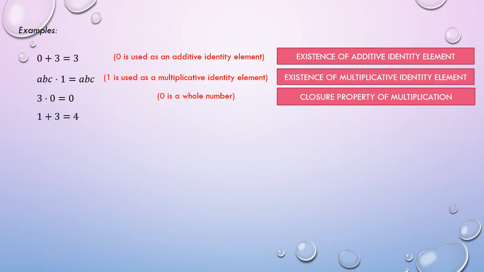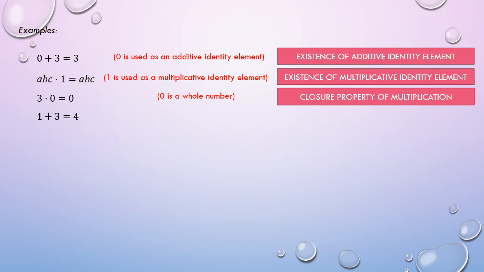The next example happens to be in the same case as the previous example. In this, we can see the presence of number 1, and we all know 1 is treated as a multiplicative identity element if it satisfies this condition. Comparing these two equations shown, we can clearly see that the two are of different formats. In other words, the given statement does not satisfy the condition given. Hence, 1 is not used as a multiplicative identity element in the given statement.